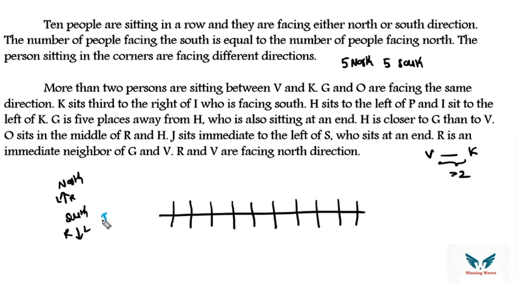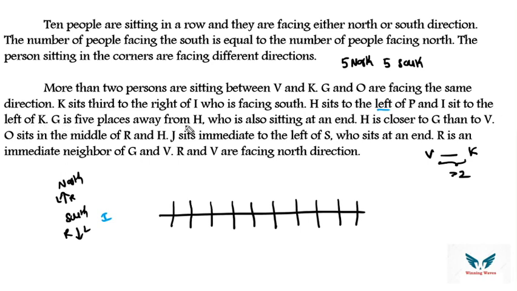Then K sits third right of I, who is facing south. So who is facing south? I is facing south. Then H sits to the left of P. Here it is given as left, meaning it can be any left, first left, second left, or whatever it is, but it should be left. And I sits to the left of K, similarly left.